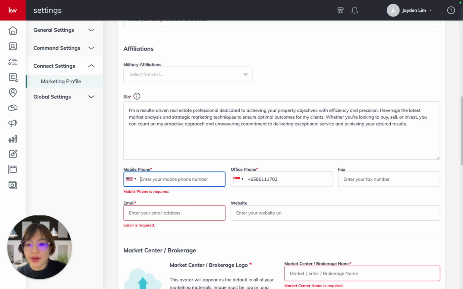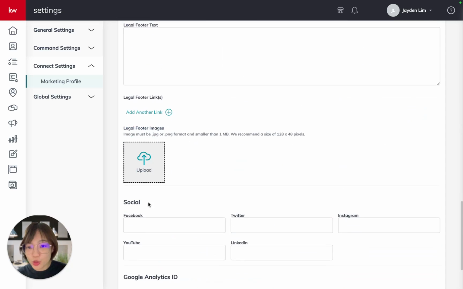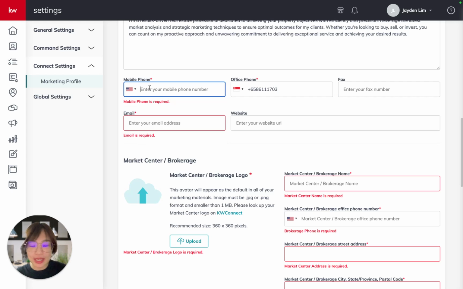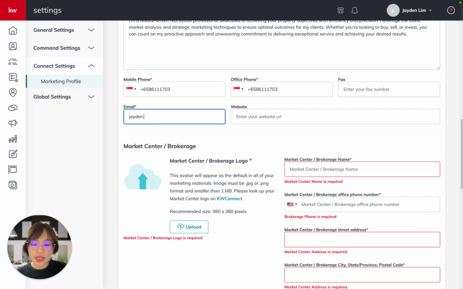At phone number, you can see that the flags are here, and you don't have to scroll through it actually. You can just click here and type in +65. Then you can see that the flag changes, and then you just have to put in the details accordingly. So again, put in the email.